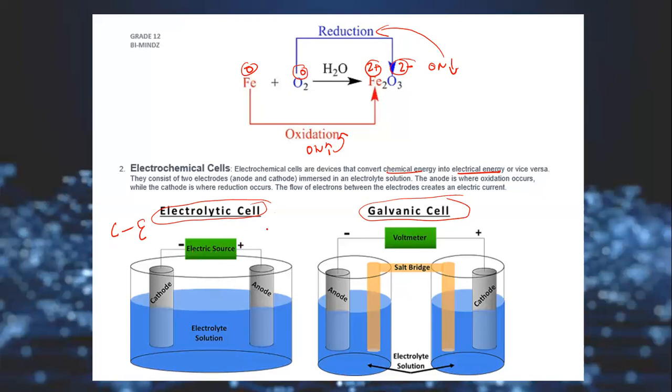That means here we're going to take electricity, and we're going to use it to cause a chemical reaction to take place in this solution. So here we are talking about the conversion of electrical energy into chemical energy. Okay, that's an electrolytic cell: electrical energy to chemical energy.